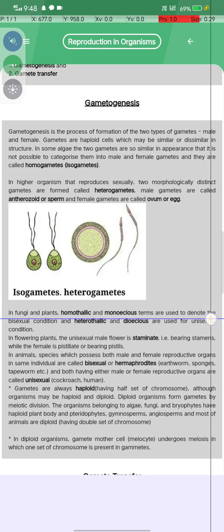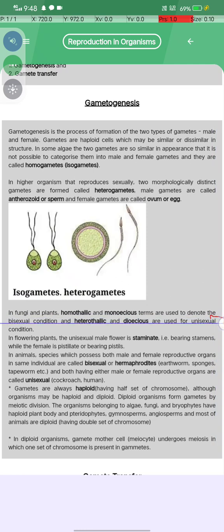In fungi and plants, homothallic and monoecious terms are used to denote the bisexual condition, and heterothallic and dioecious are used for the unisexual condition. In flowering plants, the unisexual male is staminate, bearing the stamens, while the female is pistillate, bearing the pistil. In animal species, those possessing both male and female reproductive organs in the same individual are called bisexual or hermaphrodite: earthworm, sponges, tapeworm. Those having either male or female reproductive organs are called unisexual: cockroach and humans.